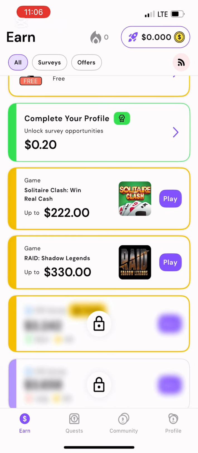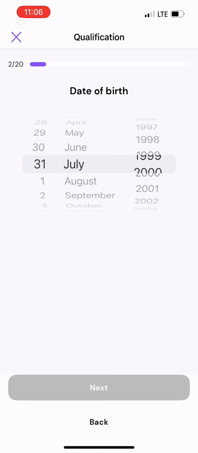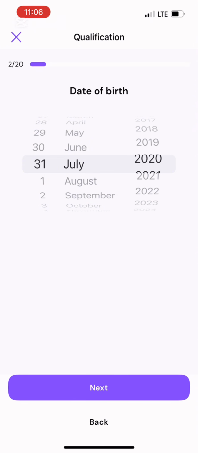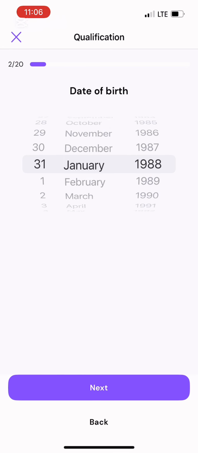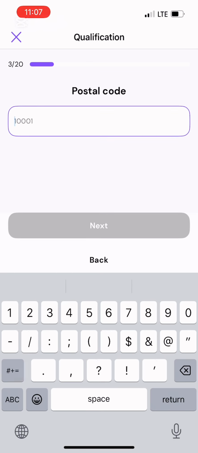So let's complete our demographics, right? Complete your profile. We're going to be given 20 cents for completing a profile, right? So we have one of 20 questions. What's your gender? Male, right? Then your date of birth. I'm going to be using 12/12/1988, right? So I'll choose December, and I'll go to 12. I think this is the second question now. Yeah, so postal code, I'm going to be using 75001.